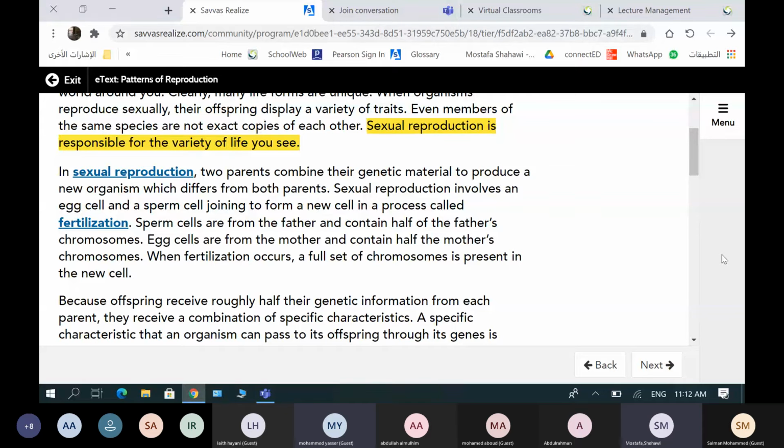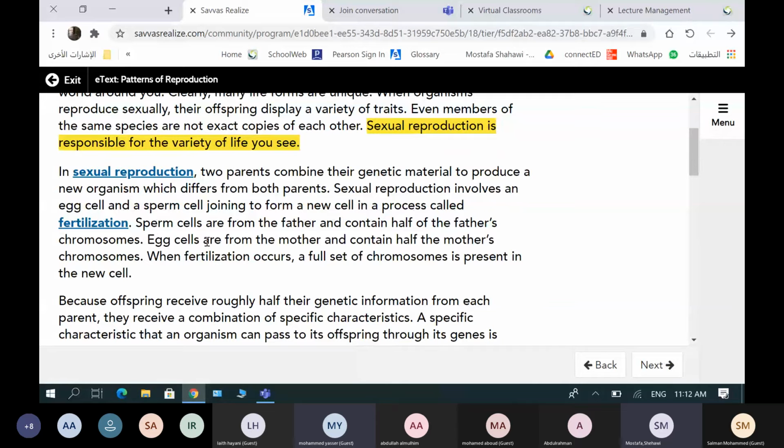Sexual reproduction involves an egg cell and a sperm cell joining to form a new cell in a process called fertilization. Sperm cells are from the father and contain half of the father's chromosomes.